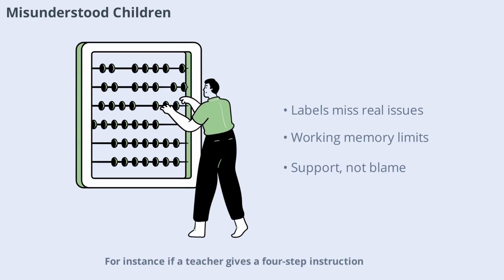For instance, if a teacher gives a four-step instruction and a child only completes the first step, it might not be because the child isn't listening. Instead, the child may have weak working memory and simply can't hold all the steps at once. Recognizing this difference is key to supporting students effectively.